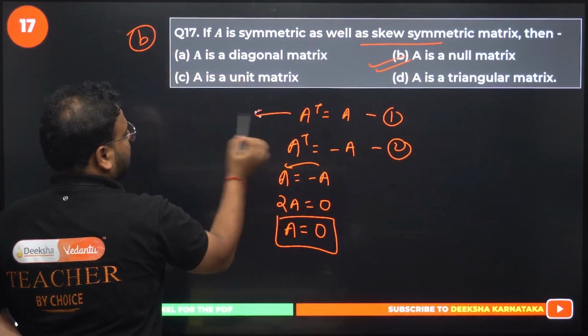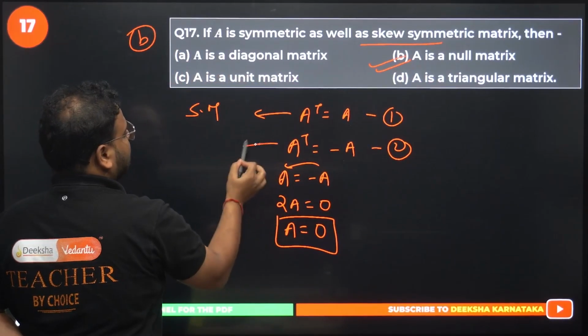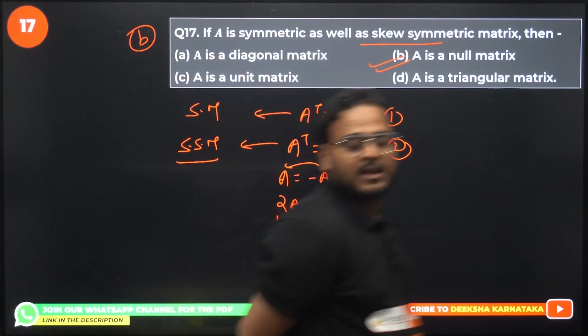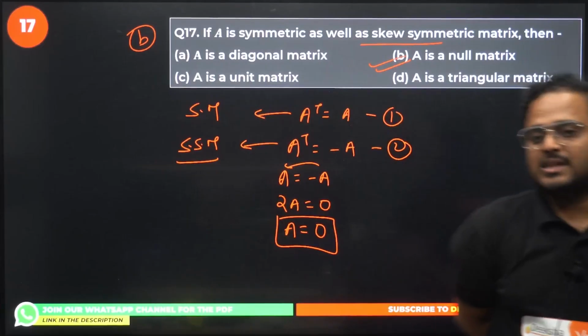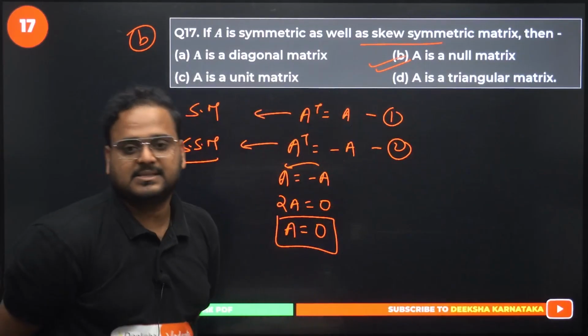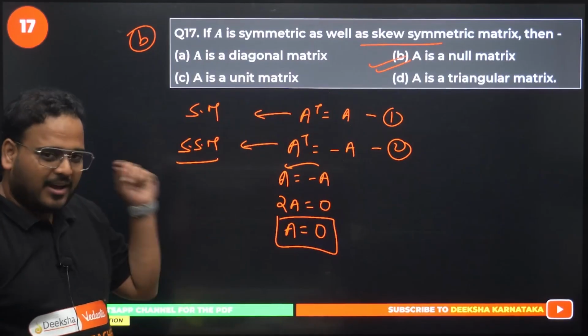This here comes from the definition of symmetric matrix. This comes from the definition of skew symmetric matrix. Please check. Is the answer to the 17th clear? Option B. Yes. Any other problem you are having, let me know in the comment section.